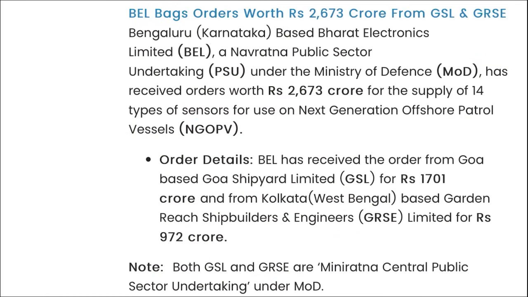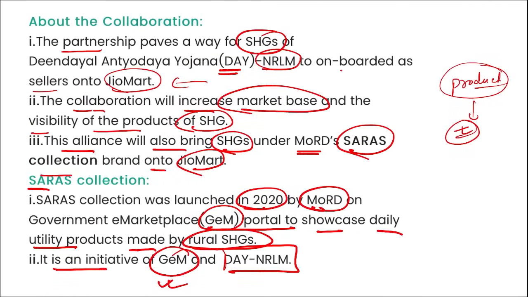Right. Apart from this, if we talk about GeoMart, who is the Chief Executive Officer of GeoMart? Sandeep Varanti. Where is the headquarter? The headquarter is in Mumbai, Maharashtra, and it was established in 2020.